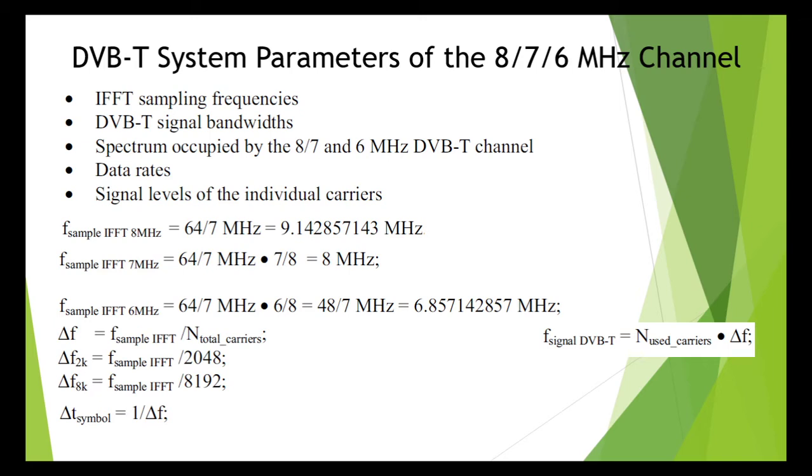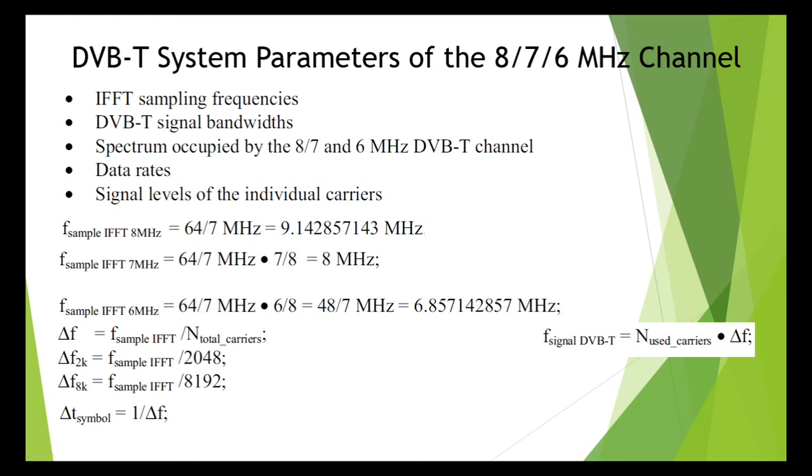The system parameters are IFFT sampling frequencies. There are 5 parameters. First one is IFFT sampling frequencies. Second one is DVB-T signal bandwidths. Third one is spectrum occupied by 8 or 7 and 6 megahertz DVB-T channel. Fourth point is data rates. Fifth point is signal levels of the individual carriers. Okay, I will be explaining all these 5 points in detail.